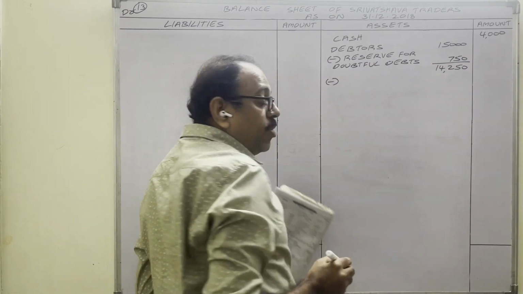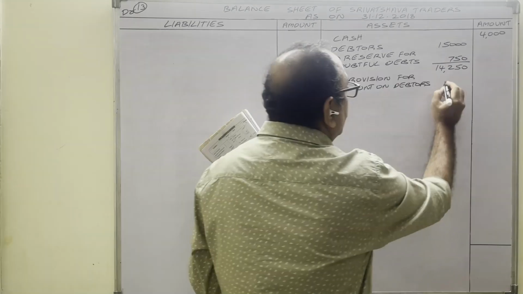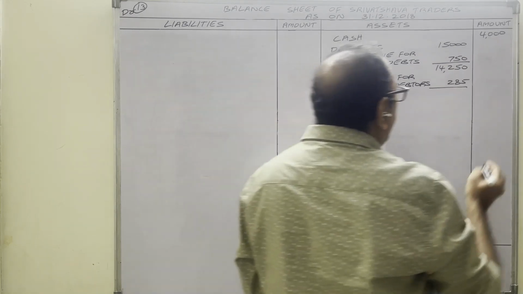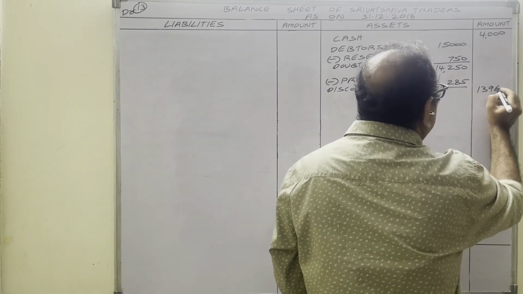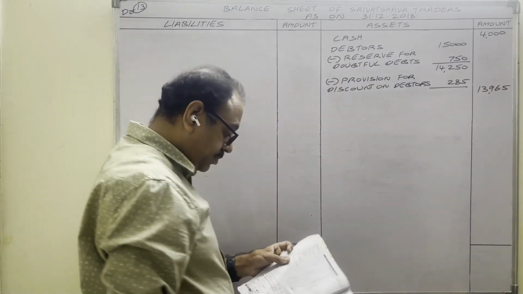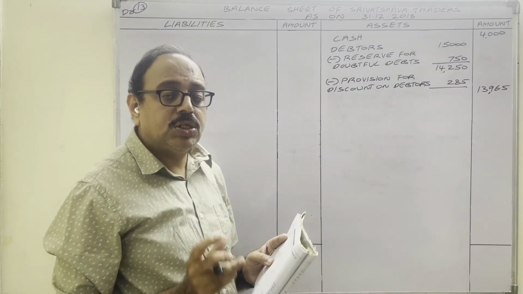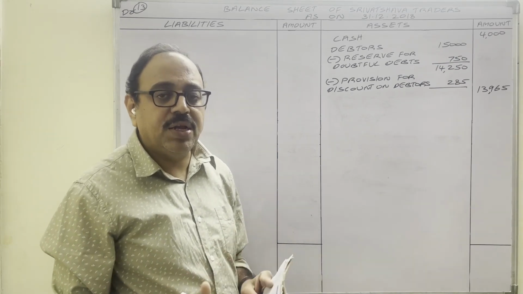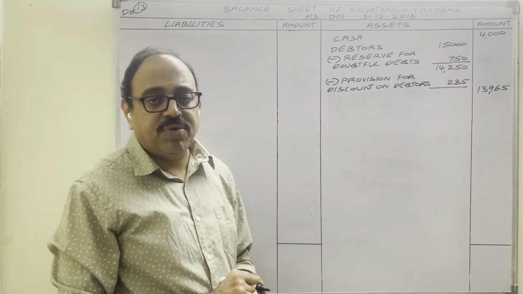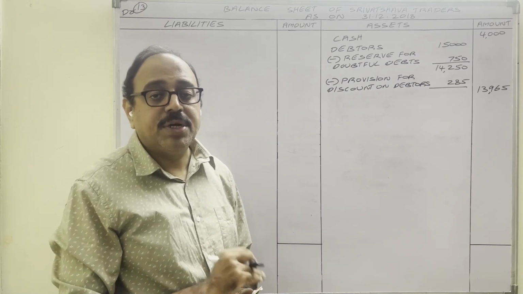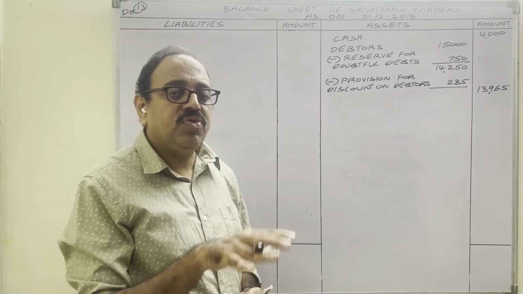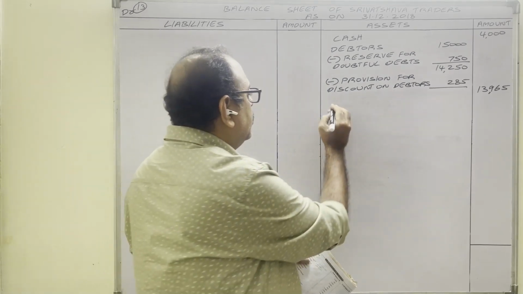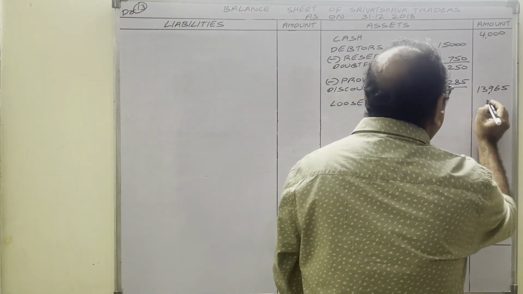Next, provision for discount on debtors. In profit and loss account, we have calculated 285. Remaining amount in outer column 13,965. Next, loose tools means small and portable tools which are used to repair machinery, furniture, etc. For example, screwdriver, wrenches, hammer. So these tools also we use for a long period, means it comes under fixed asset. Asset side, loose tools 6,500.